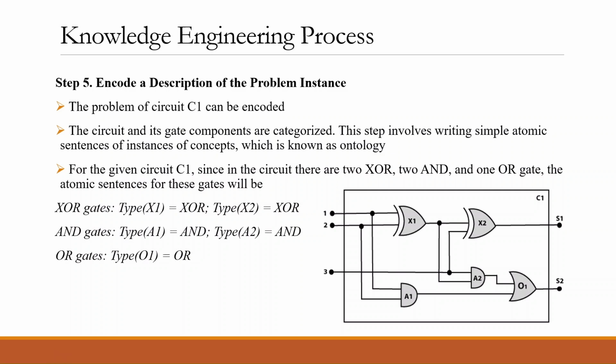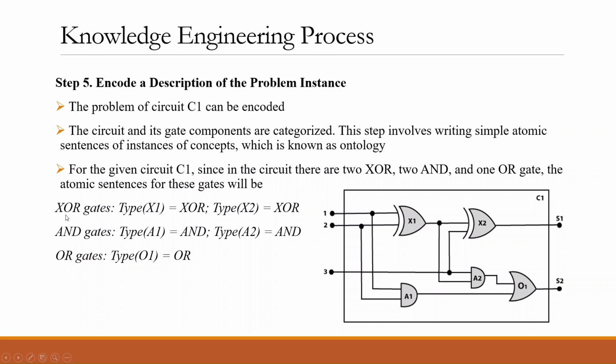Step 5. Decode a description of the problem instance. Now, the circuit and its gate components are categorized. This step involves writing simple atomic sentences of instances of concepts, which is known as ontology. For the given circuit C1, since in the circuit we have 2 exclusive OR gates, 2 AND gates, and 1 OR gate, the atomic sentences for these gates will be like this.